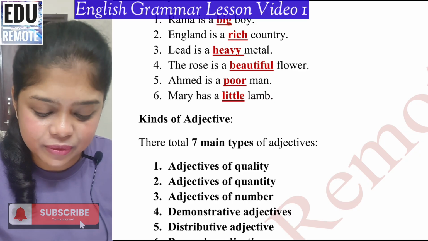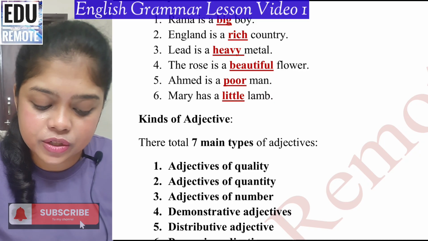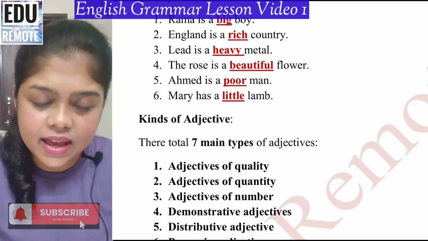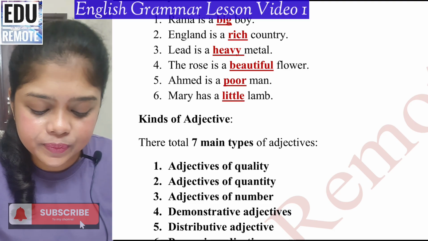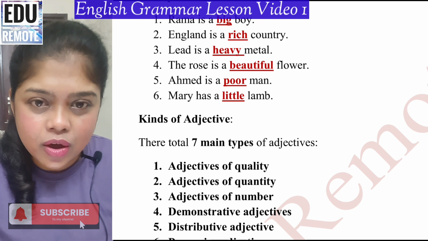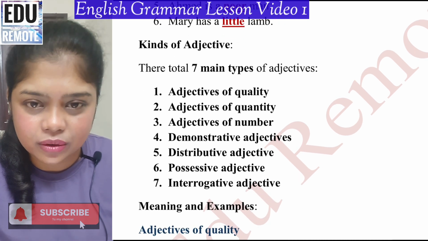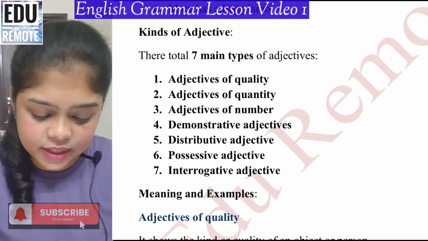So you can clearly see, since flower is a noun and beautiful is describing the noun, it is an adjective. Similarly, if we consider question number 3, lead is a heavy metal. Metal is the noun and heavy is describing the type of the metal, of the noun. So heavy is the adjective.